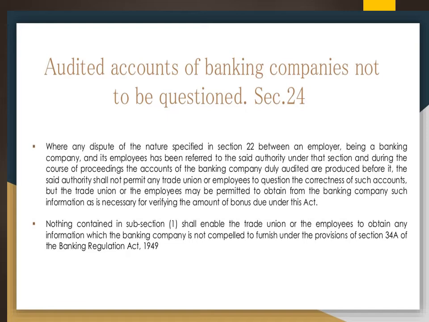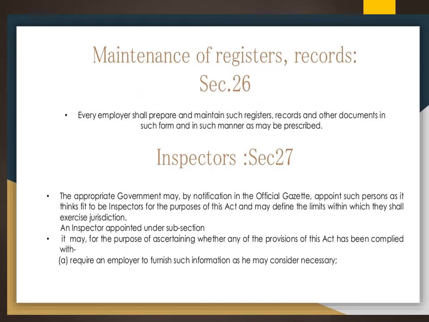And in the case of subsection 1 here, the trade union or the employees can obtain, as I told you, information from the banking company, which is not compelled to furnish any other information under the Banking Regulation Act of 1949. Then they have to maintain some records or registers under section 26. That is, they have to maintain records, so that is necessary.